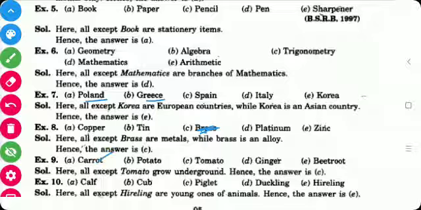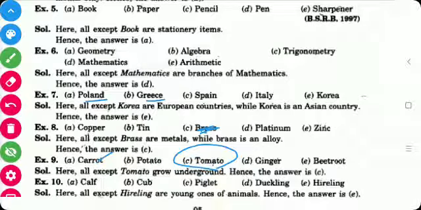Next is carrot, potato, tomato, ginger and beetroot. Here carrot, potato, ginger and beetroot all grow underground, only the tomato is different here, so the answer is C of the 9th question.